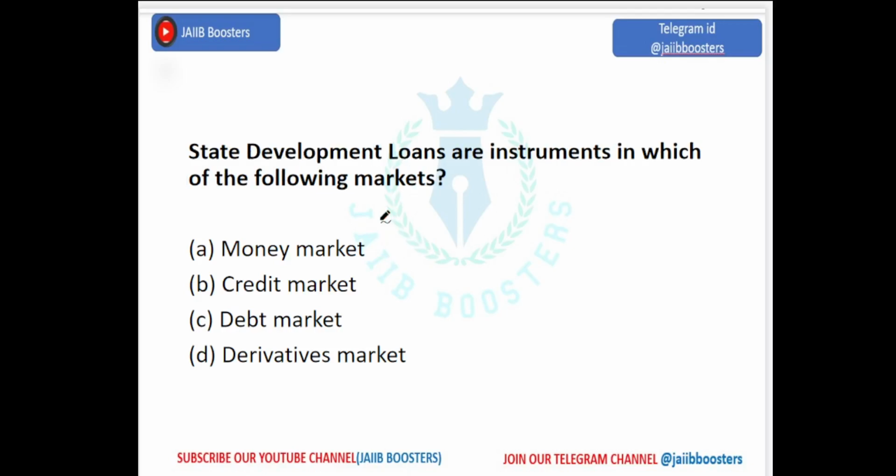The next question is, state development loans are instruments in which of the following markets? The same options: money, credit, debt, derivatives. So, you have to make your concepts clear. In money market, which instruments are going to be in it, and in credit market, which instruments are going to be in it. Most of the things we know: in money market, certificate of deposits, call money, notice money, and commercial paper. There are many more we have been listening so far. The answer is debt market. In debt market, state development loans will be there.